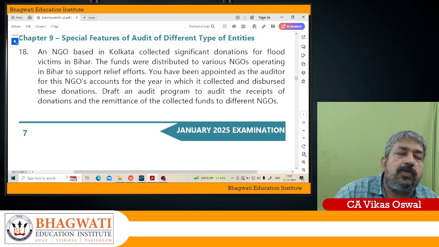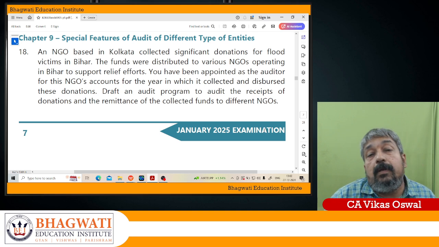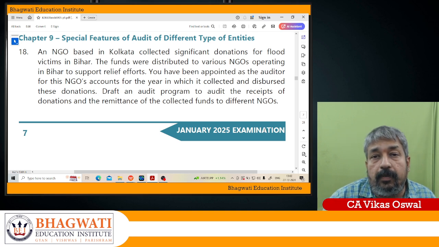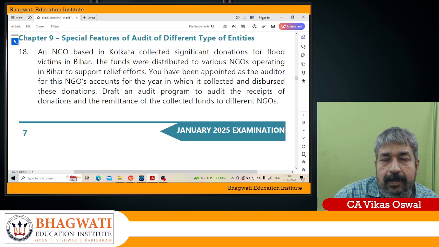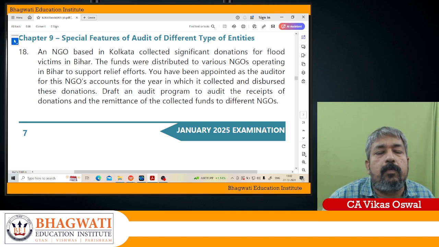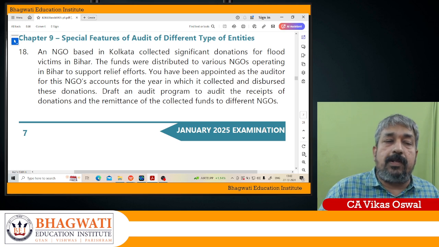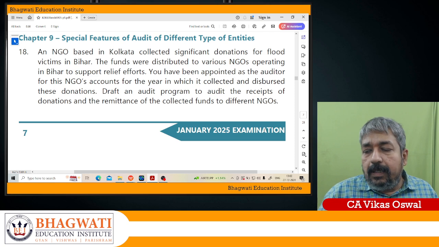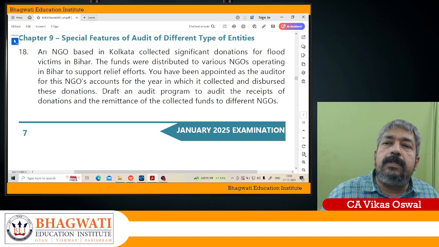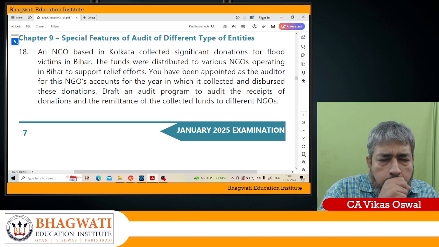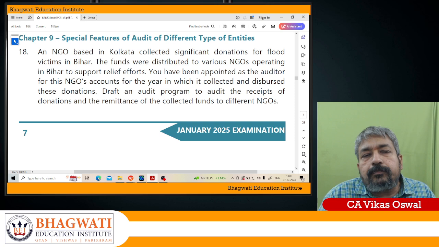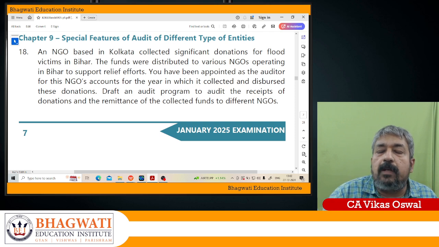If any foreign contribution has been received, you have to comply with the provisions of the Foreign Contribution Regulation Act. So if any foreign contribution has been received, have you complied with the requirements of the laws and regulations? That you have to check. Okay. Then, my dear soldiers, once we are thorough with this, you have to check about the remittance.